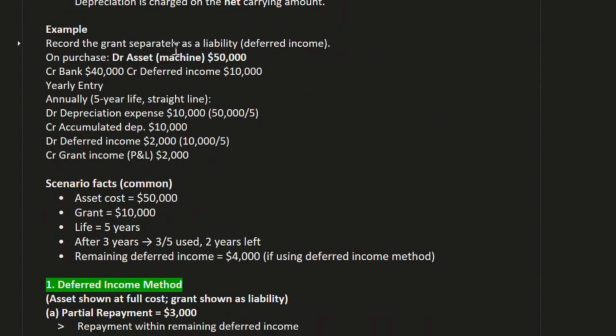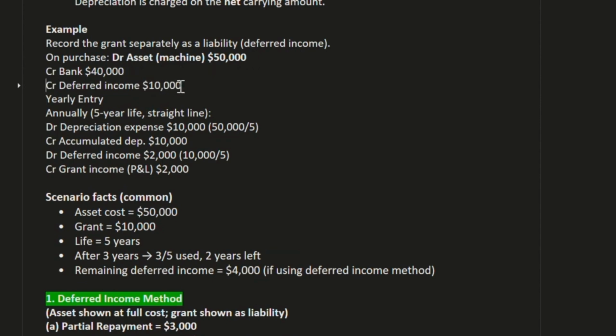Now, the example. Record the grant separately as a liability, deferred income. On purchase, the journal entry will be DR asset machinery. For example, machinery cost is $50,000, and CR bank 40,000 and CR deferred income 10,000. This deferred income of 10,000 is the grant amount which we receive. So on the purchase of the asset: DR asset machinery cost 50,000, CR bank 40,000, deferred income 10,000.